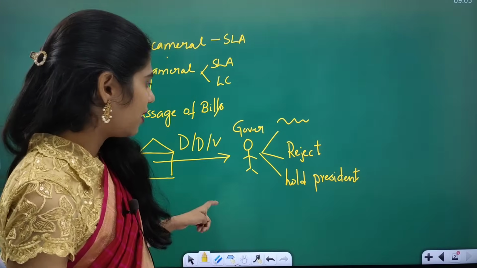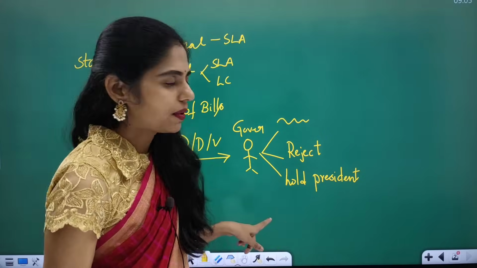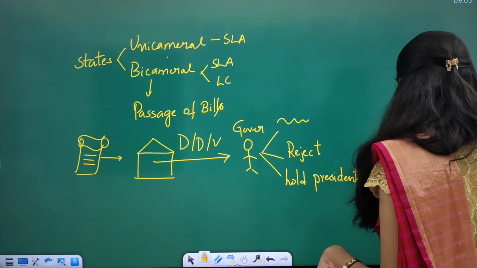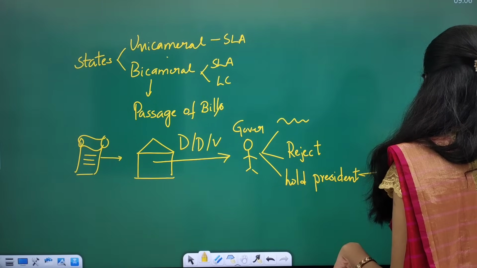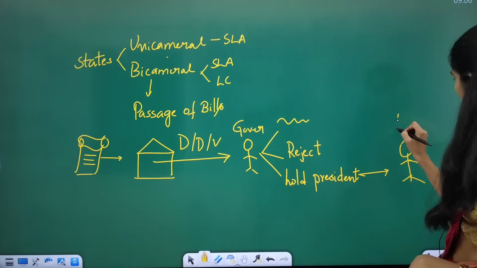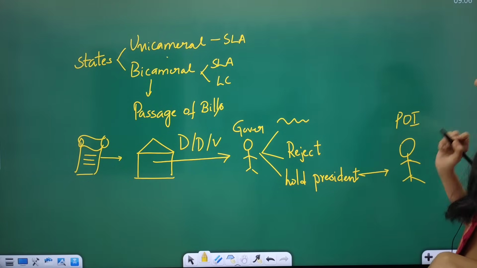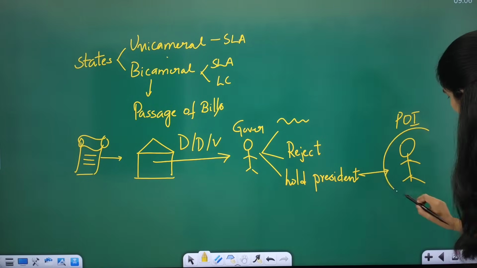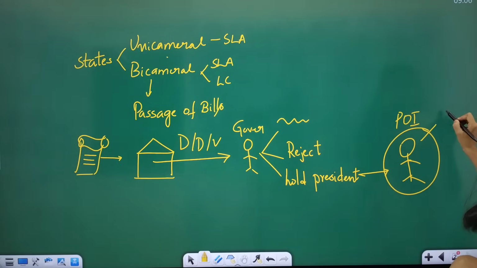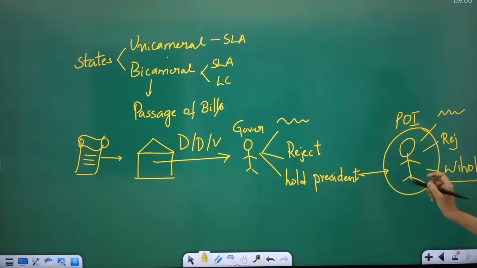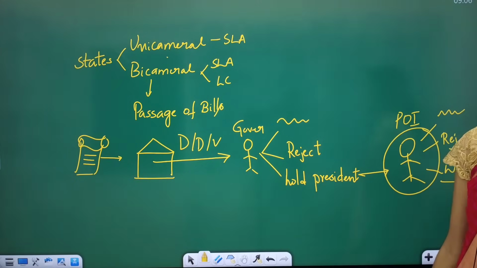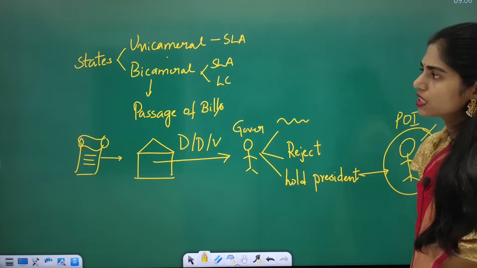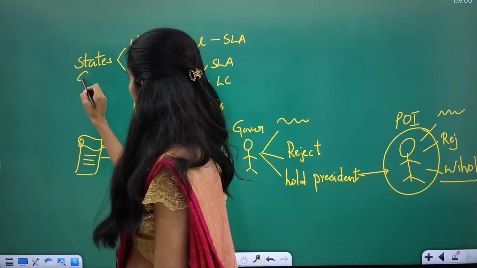So the issue here is, the Governor reserved the bill for the assent of the President. That means this bill goes to the first citizen of our country, that is POI, the President of India. And the President has the options: he or she can give assent, reject the bill, or withhold the bill. So this withholding of the bill is happening with the President now. So what is the step taken by the state government here?